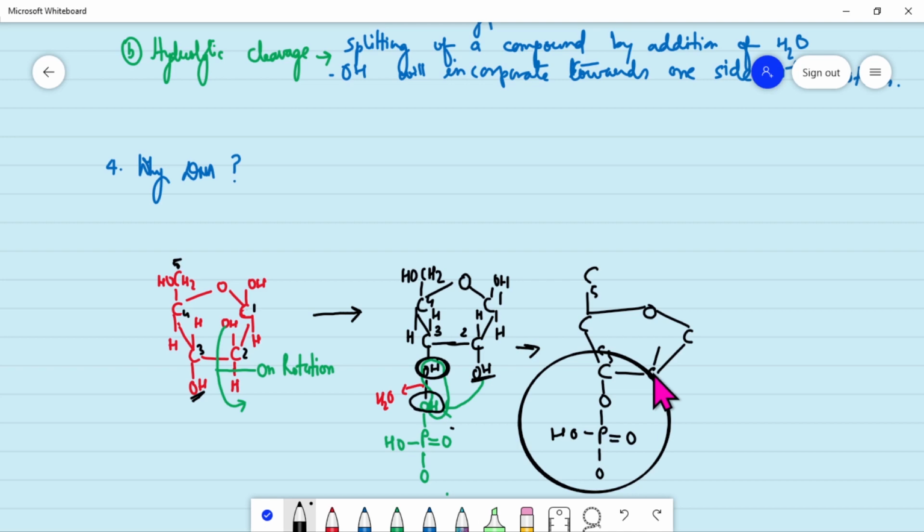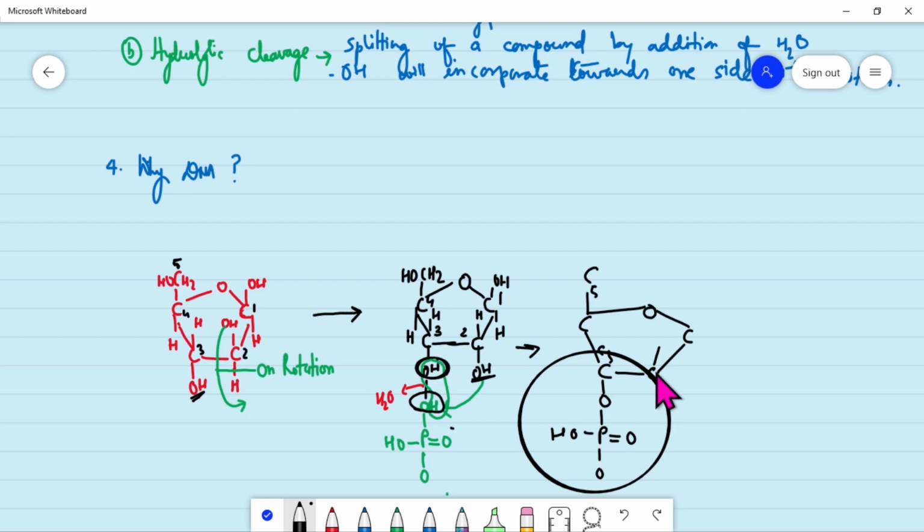Hence, when there was a need to evolve a stable genetic material, there was the formation of DNA, which happened at the origin of life, because RNA was not stable. It was always on rotation. The OH was coming out and breaking and attaching with the phosphate and then making a bond with the OH of C3. So this is the only reason why most living organisms have DNA as genetic material rather than RNA.